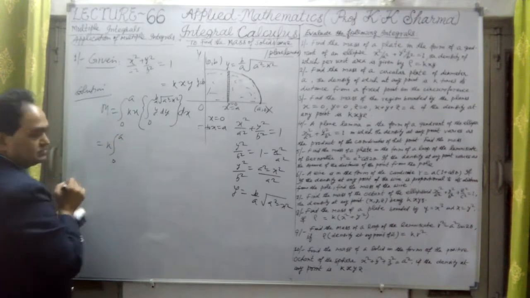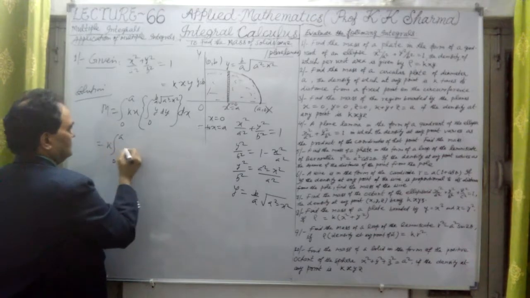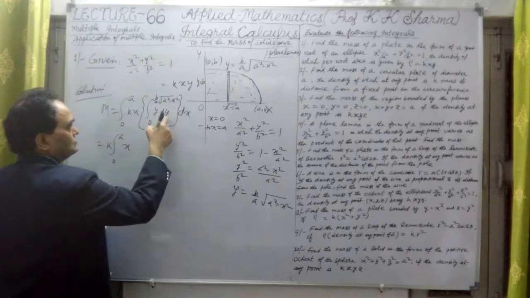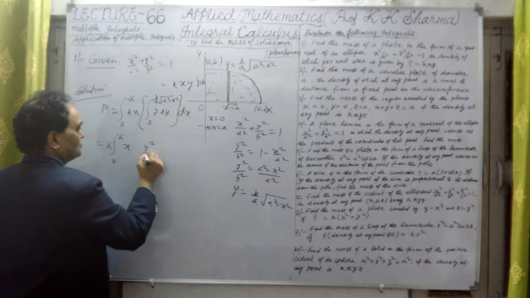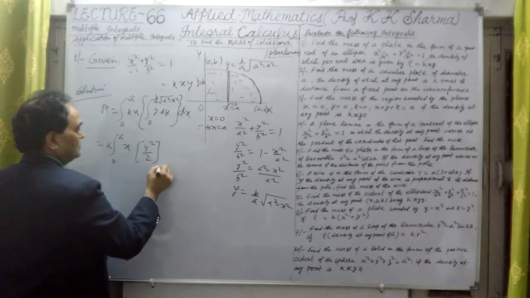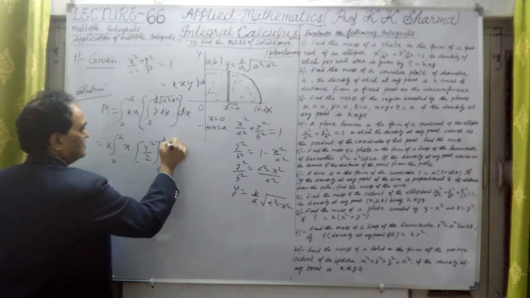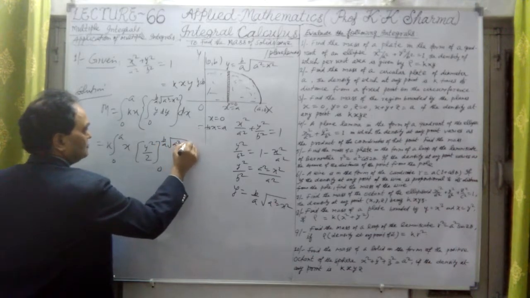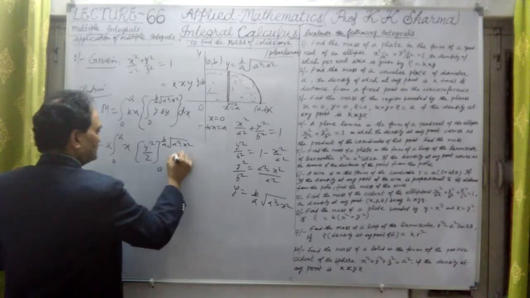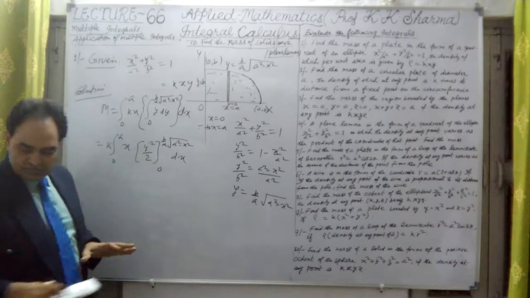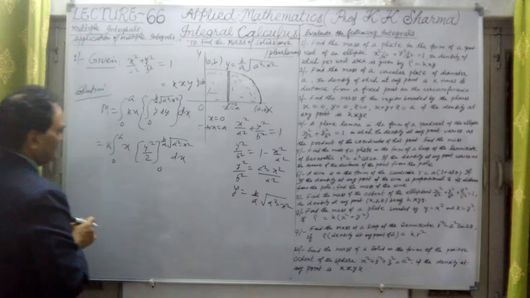Let me take the constant k outside: x into the integration of y, which is y square upon 2, putting the limits 0 to b upon a under root a square minus x square, into dx. Now let me put the limit here.